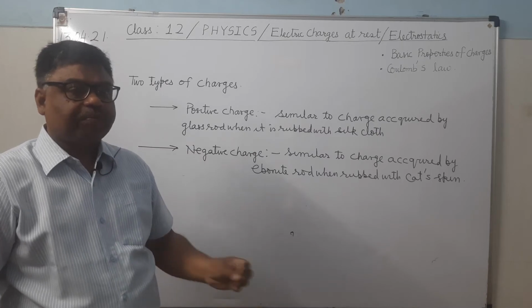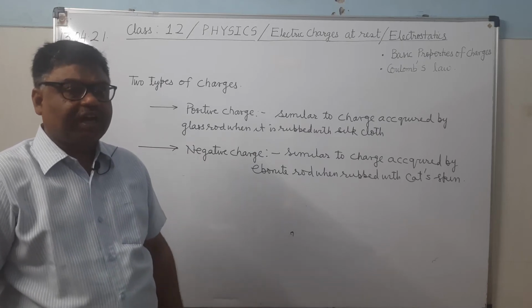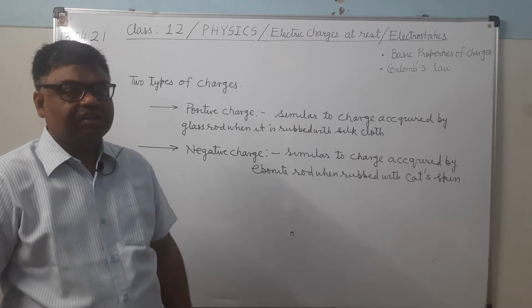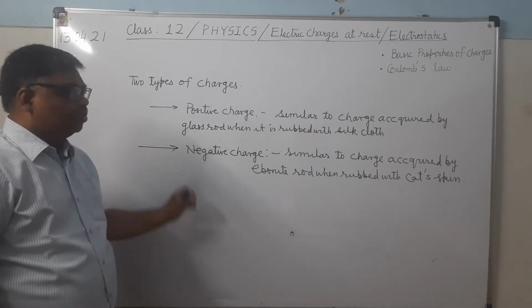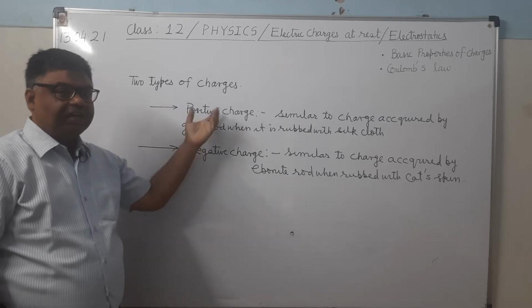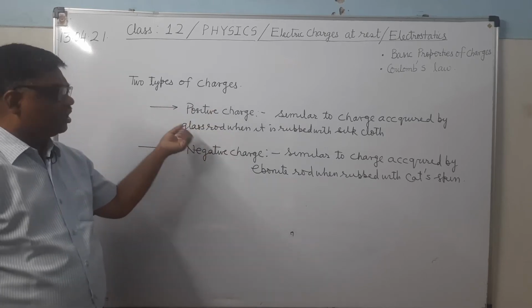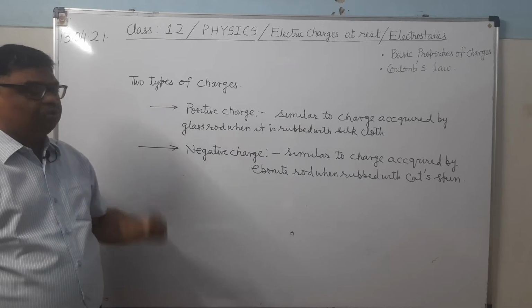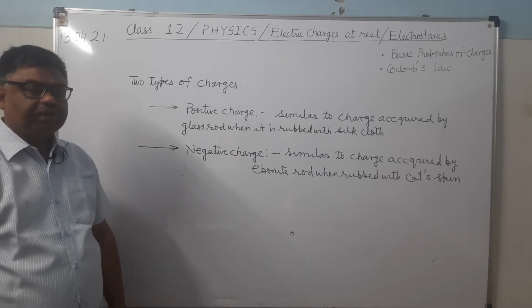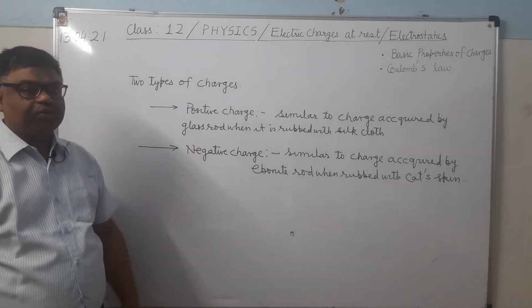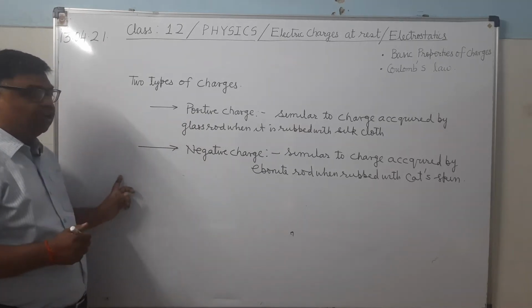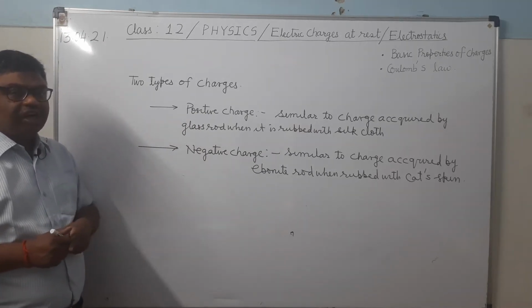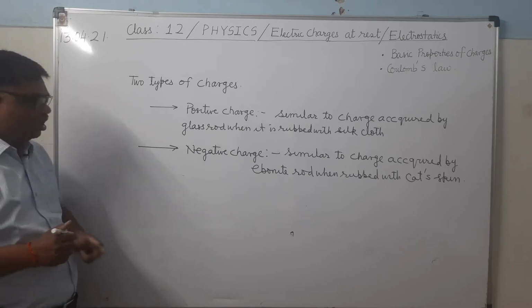It acquires the property of attracting tiny bits of straw and paper. Later he did more experiments and found that there are two types of charges, positive and negative. And these charges are produced because of the transference of electrons from one material to the other.